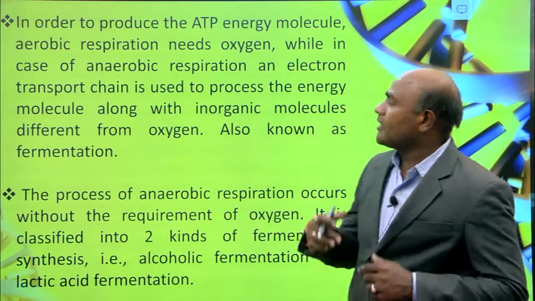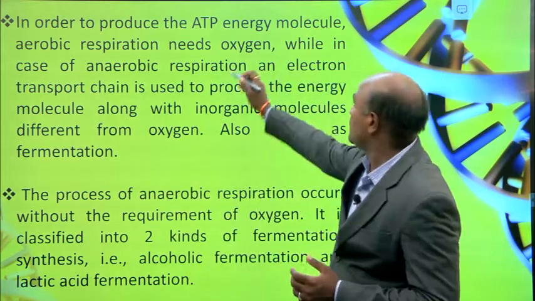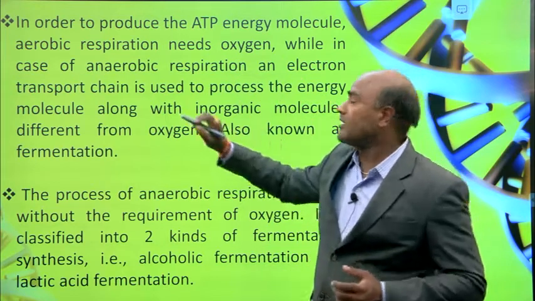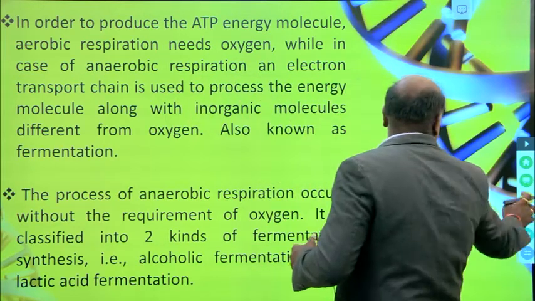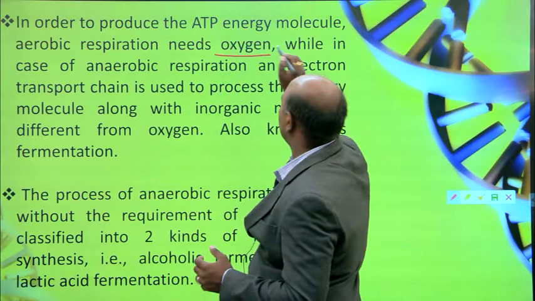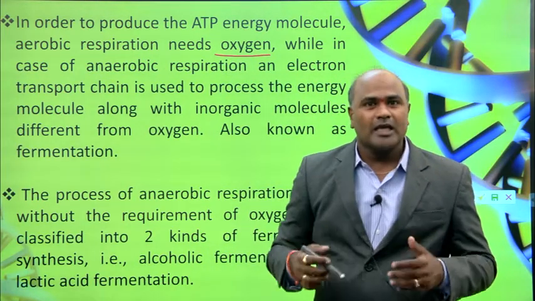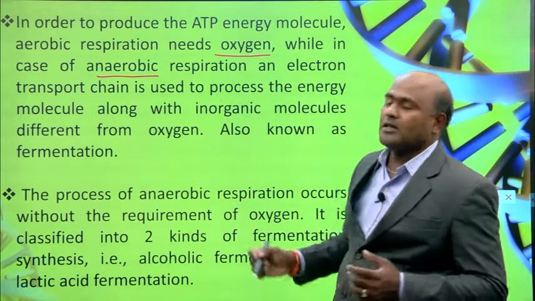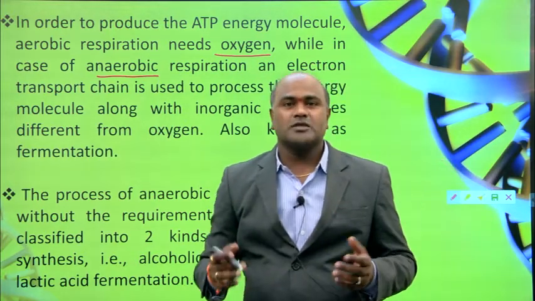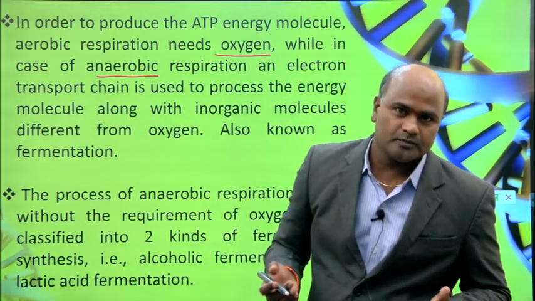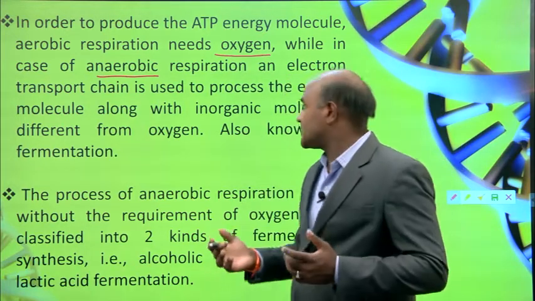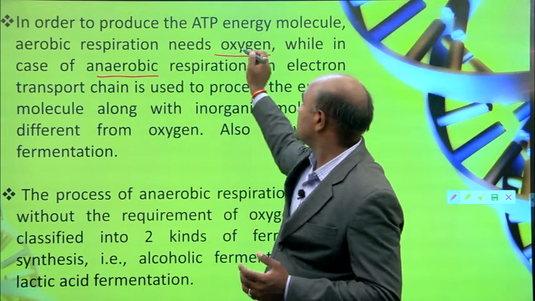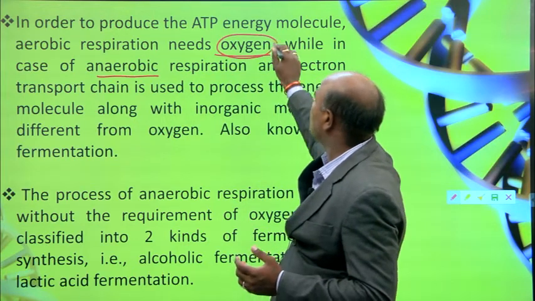In order to produce the ATP energy molecule, aerobic respiration requires oxygen.